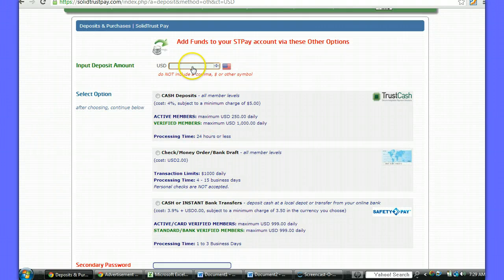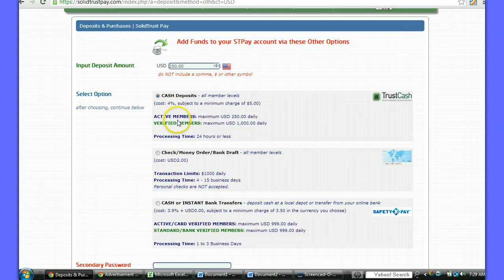Now, you simply put in the amount of money that you want to transfer, and I'm going to put $250 in here. I'm going to show you the cash deposits first. Then you highlight or click the radio button for cash deposits. And notice now the cost is 4%, and there's a minimum charge of $5.